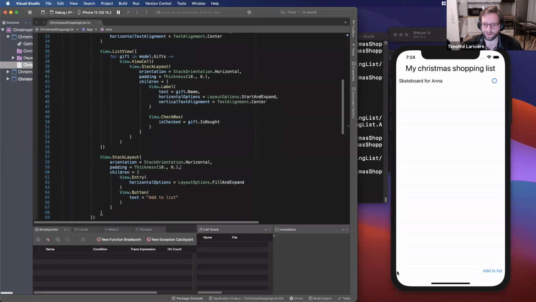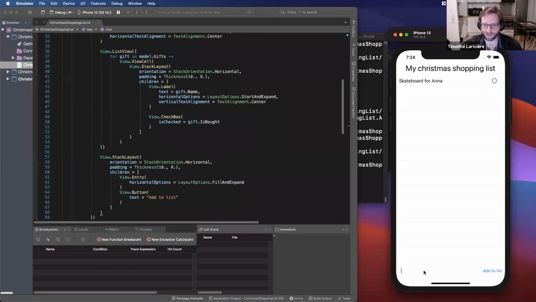Okay, good. So now if I write something and click add to the list, nothing happens because I do not wire anything other than just describing the UI.